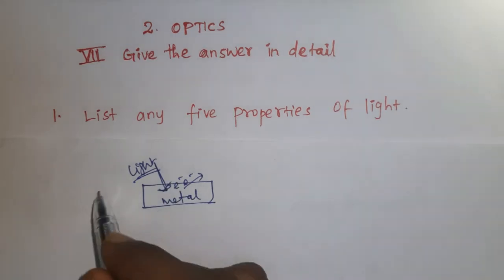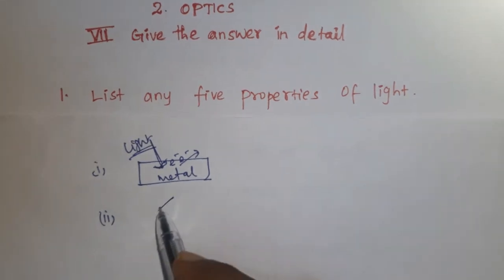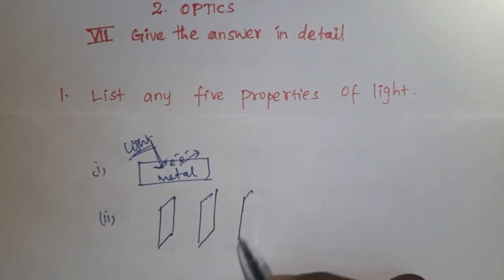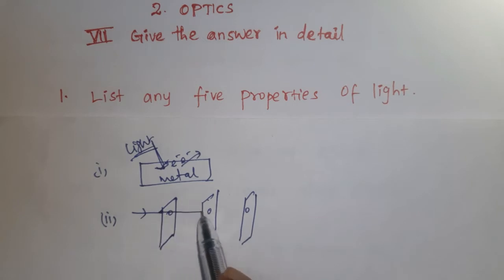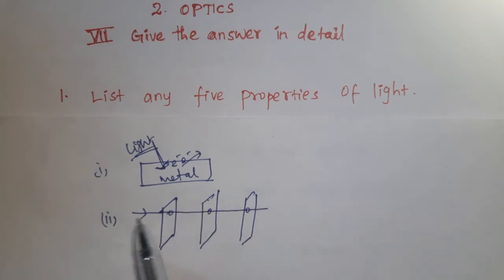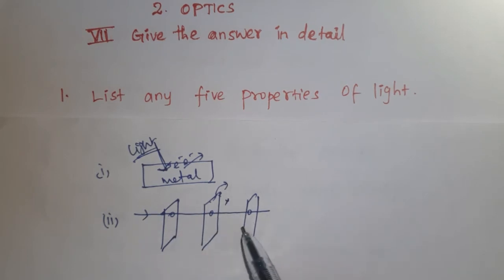Then light travels in a straight line. So the second point is light travels in a straight line. Consider these 3 cardboards with single holes arranged in a straight line. If you ignite the light, that light passes through these holes. If any cardboard is displaced, light will not travel to the other side of the cardboard. So this experiment explains light travels in a straight line.